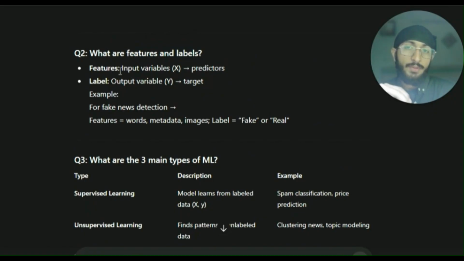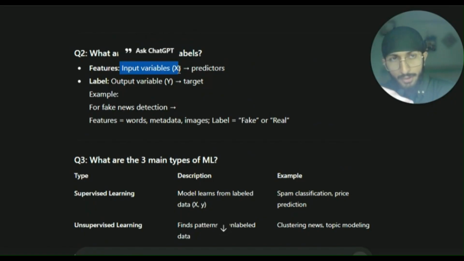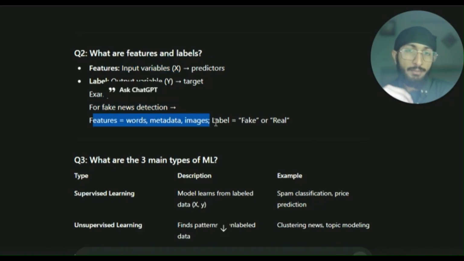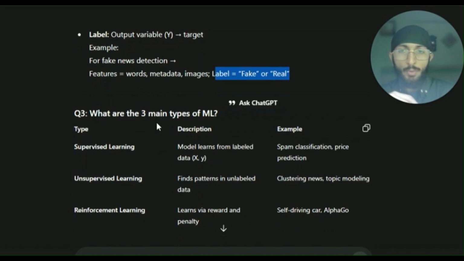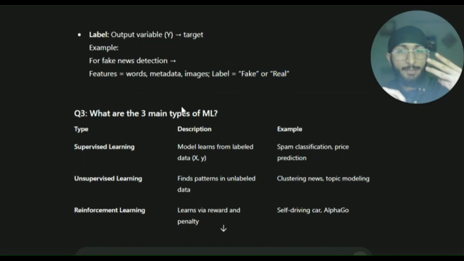Now, what are features and labels? Features are input variables X, also known as predictors, while labels are output variables or Y, which denote the target. For fake news detection, features are the words, metadata, images, which are labeled as fake or real. Now, what are the three main types of ML? First is supervised learning, which learns from labeled data, for example, spam classification or price prediction. Then we have unsupervised learning, which finds patterns in unlabeled data, for example, clustering, news topic modeling, etc. Then we have reinforcement learning, which learns via reward and penalty, like self-driving car, AlphaGo, etc.